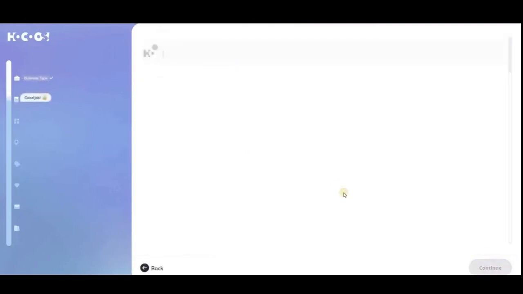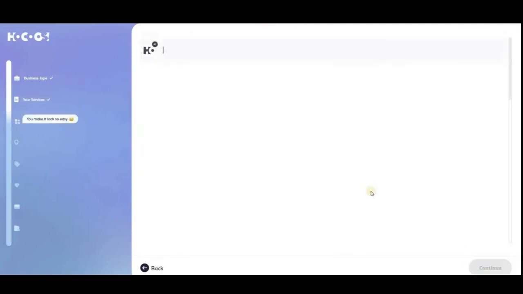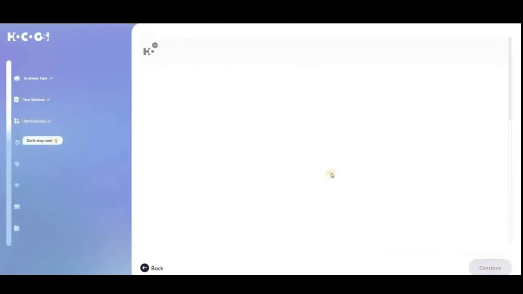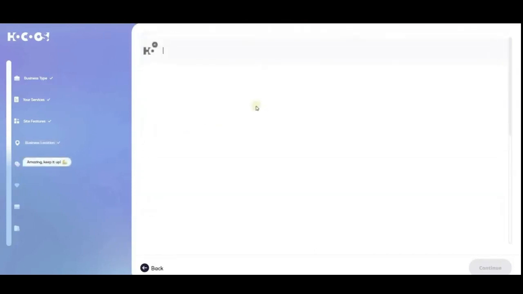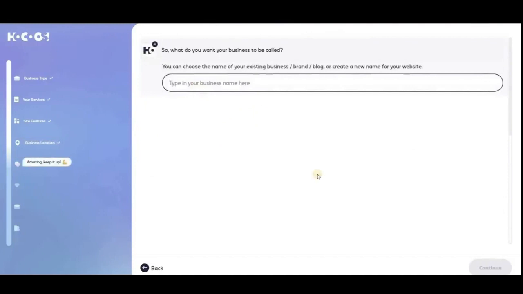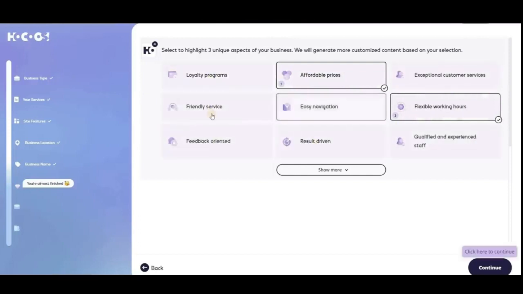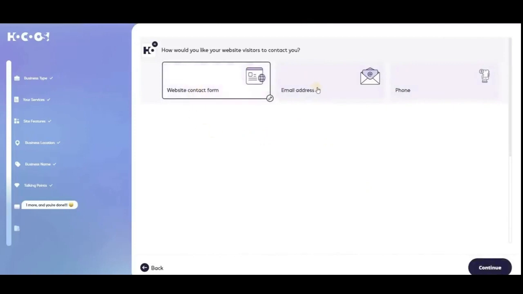Click Continue and select the services you want to offer. After that, choose your website target or purpose and add your business address, or choose online business only if you don't have a physical address. Enter your business name and select 3 aspects of your business. Specify how visitors can contact you